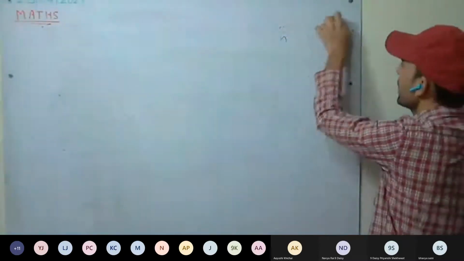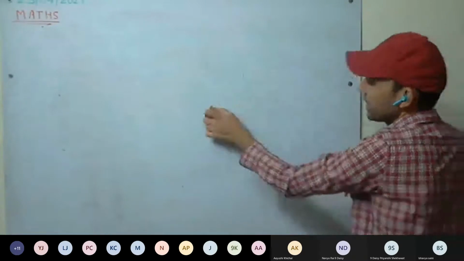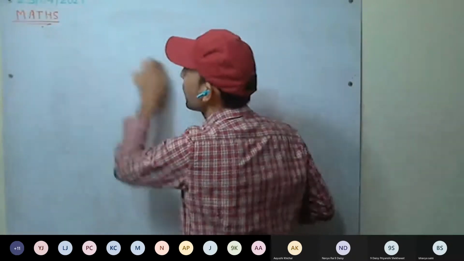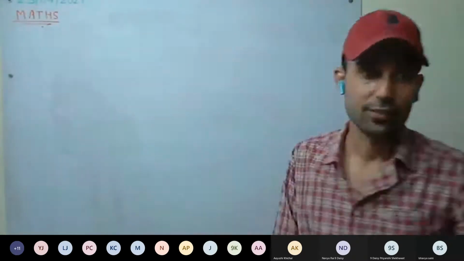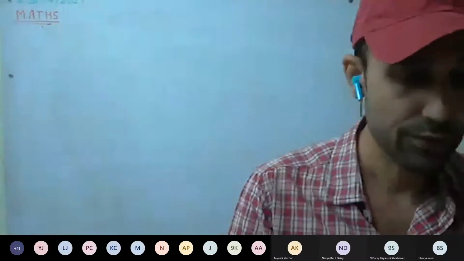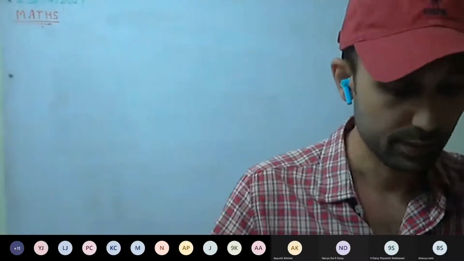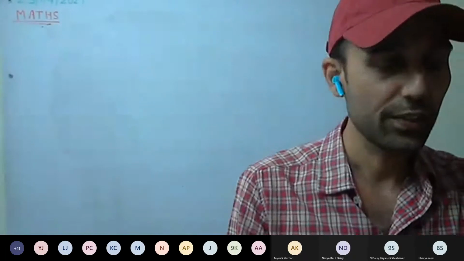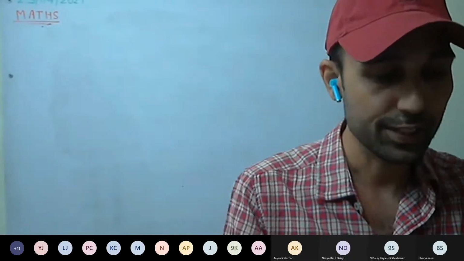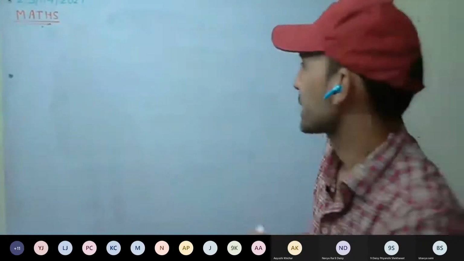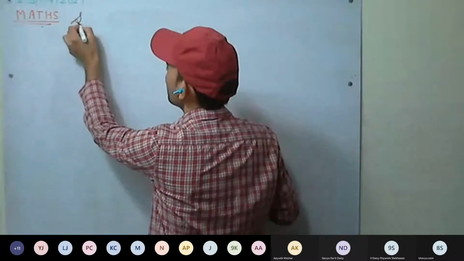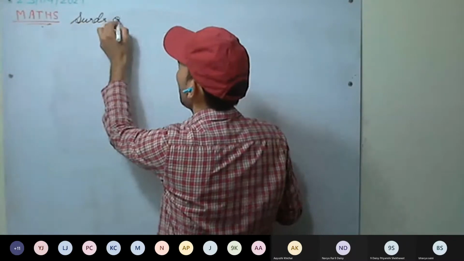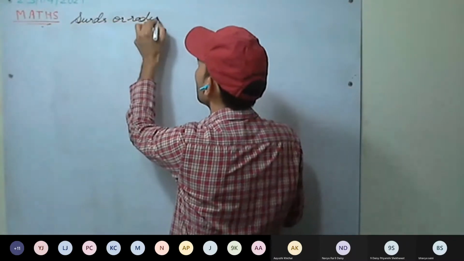Now we'll discuss something very easy. Surds, or radicals. If you have understood these three proofs, fine; otherwise you can ask and we'll discuss them again afterwards. The other exercise is very, very easy. Surds and radicals, a very easy exercise.